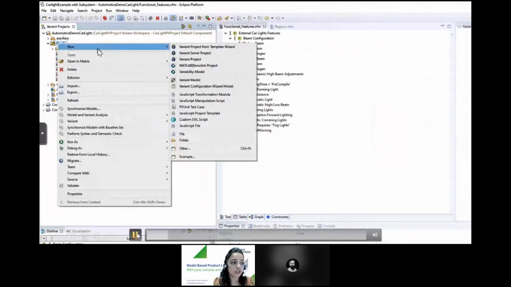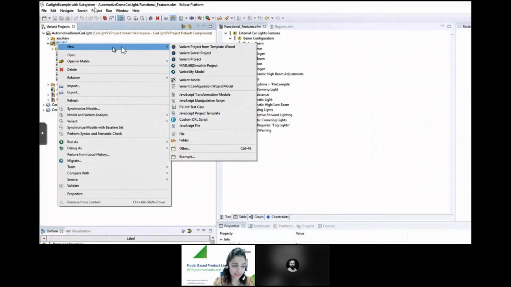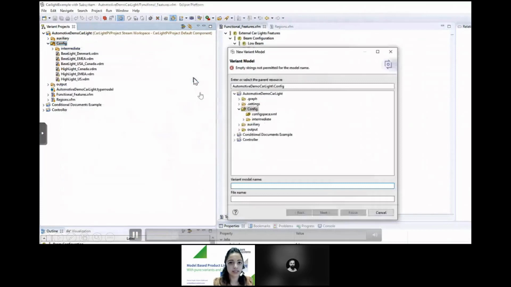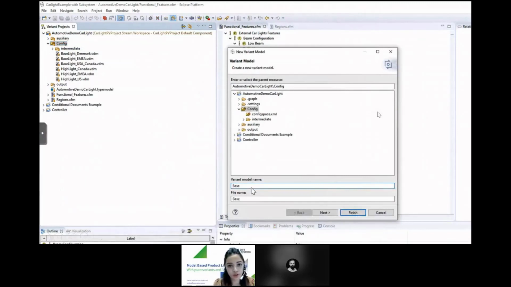By going to the configuration space, which consists of all the variant models in your product line, we want to add a new variant model. You can right click on the configuration space, and via the context menu, select the variant model. In the wizard that appears, you enter the name for your variant.